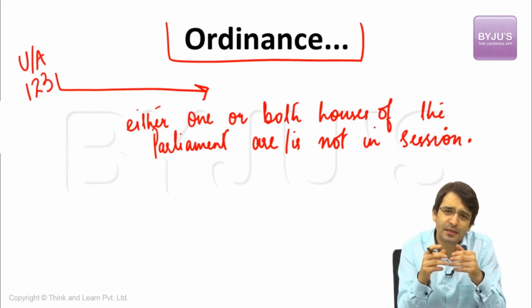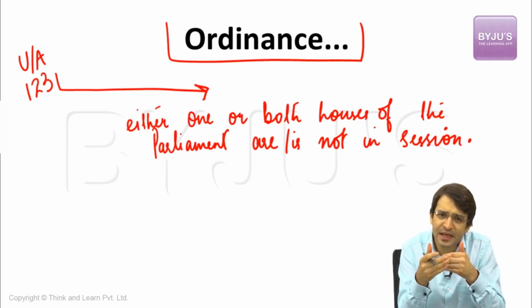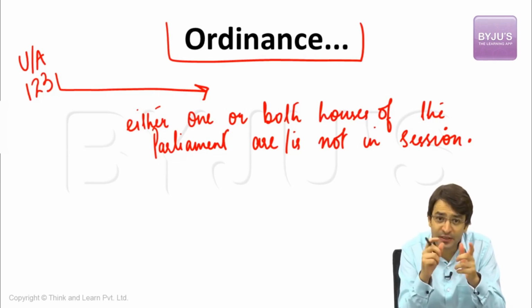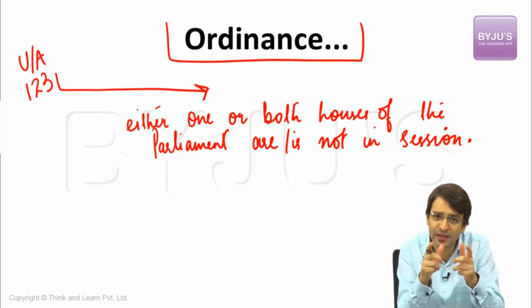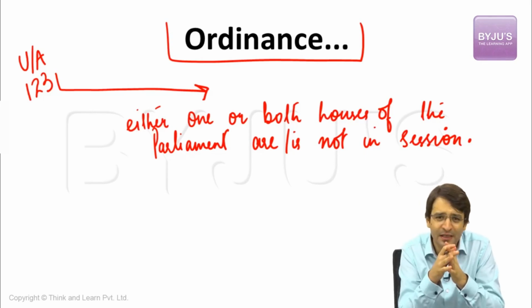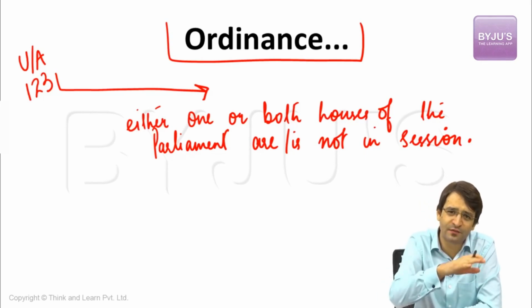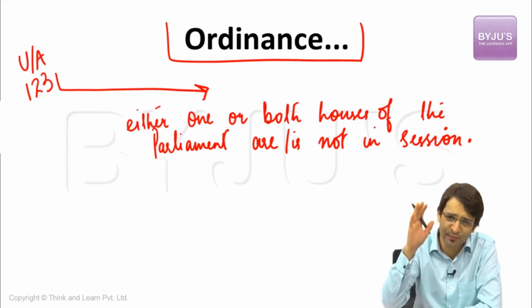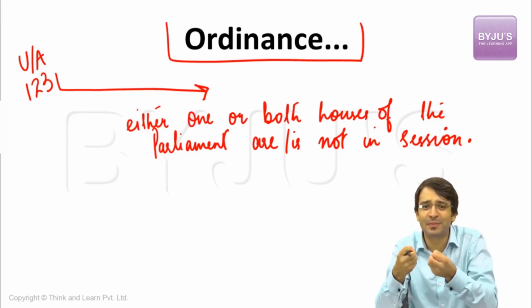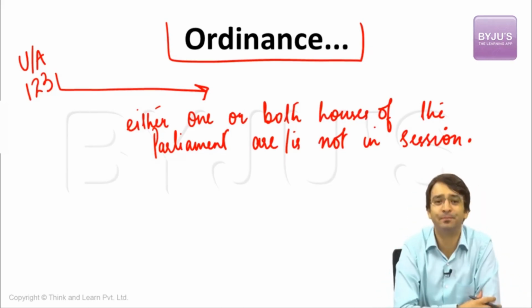We discussed how a particular bill goes through various stages. First reading, second reading, third reading, debate, discussion, select committee, joint committee, consideration stage, voting stage, then it goes to Rajya Sabha, then Rajya Sabha also goes through all these various phases, various stages, then it goes to the President, and the President signs this, then this bill becomes an act, and once this bill becomes an act, it is notified in the Gazette, and then this law is implemented. That means it's a very time-consuming exercise.